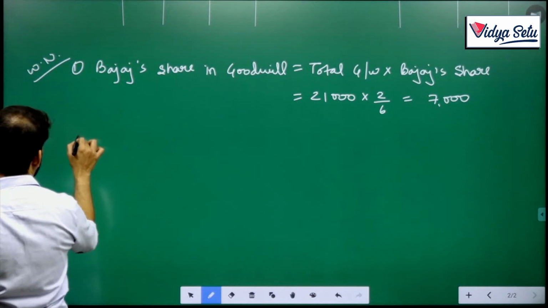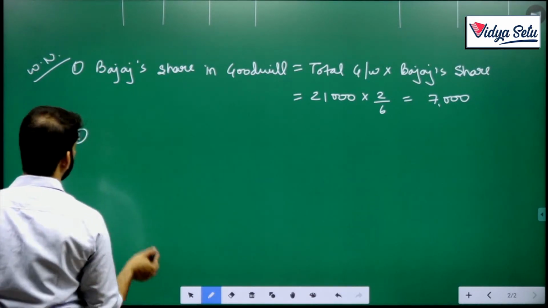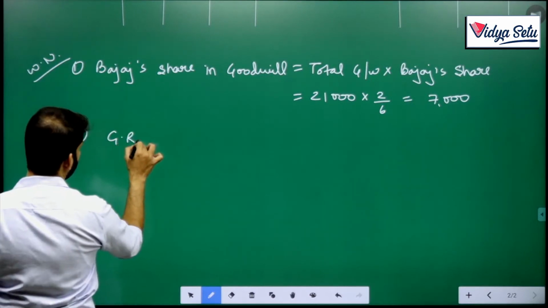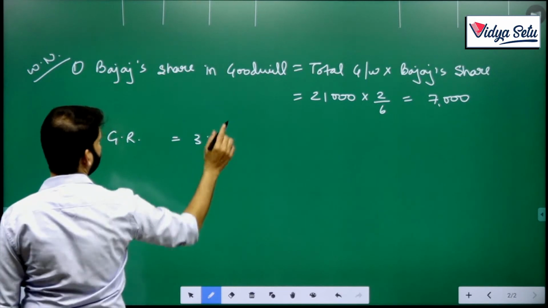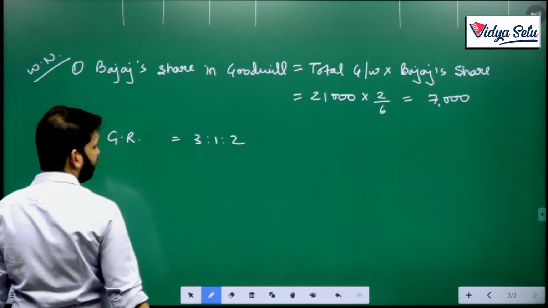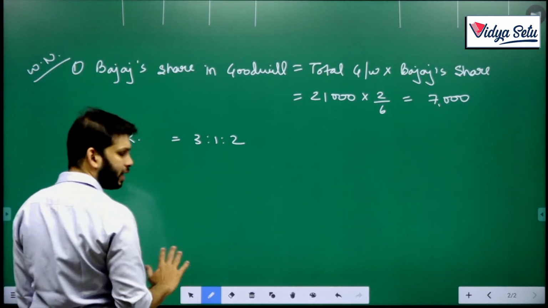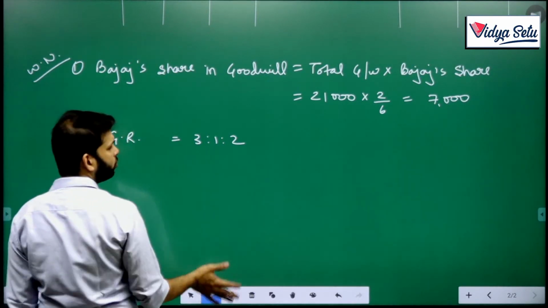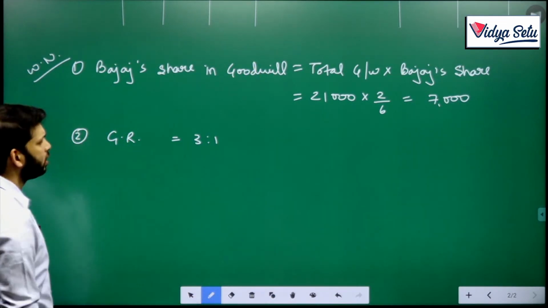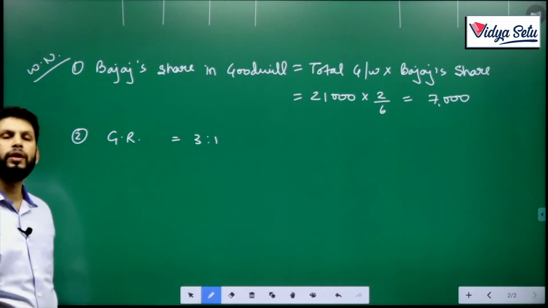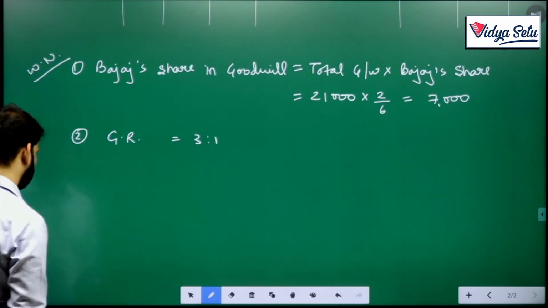Let's also calculate the gaining ratio. We know that the old ratio is 3:1:2, and they have not told us anything about what is going to be the new ratio, but it's that the capitals will be in proportion. So what we'll do, I told you, this is the gaining ratio. We just delete that. When no information is given about the new ratio, then we do this.